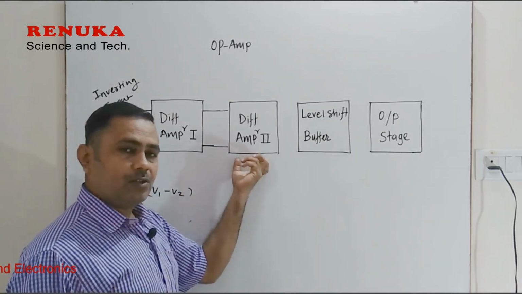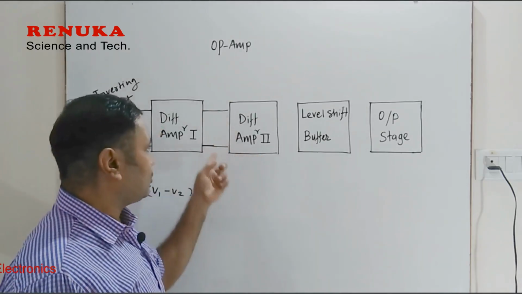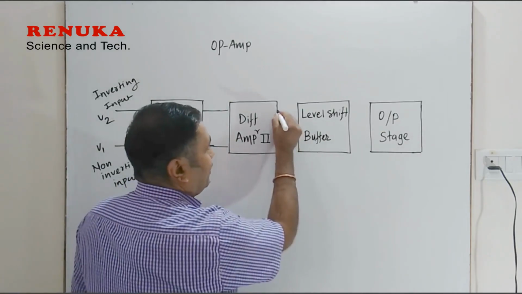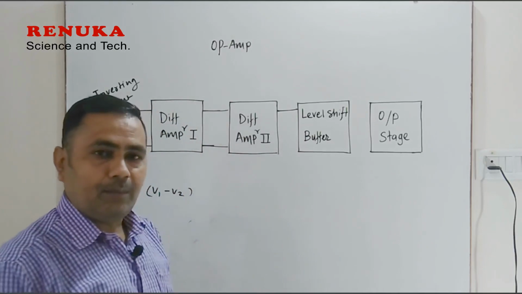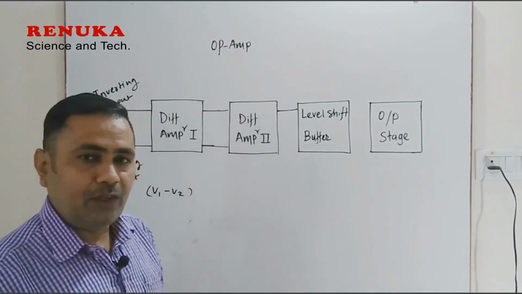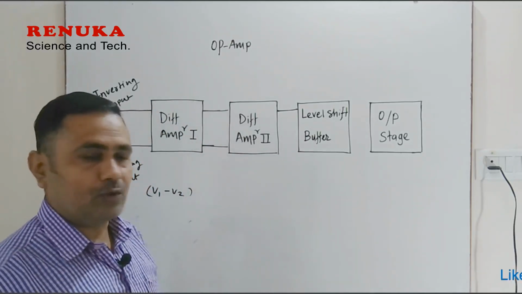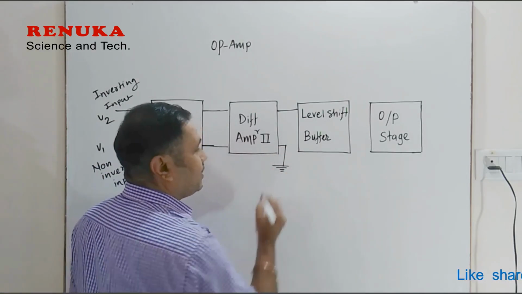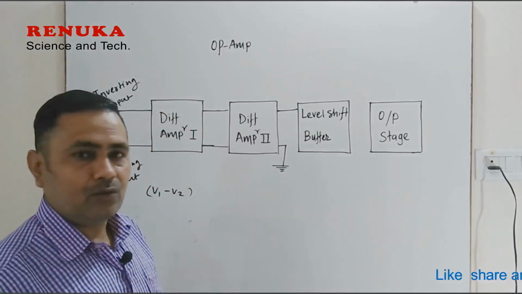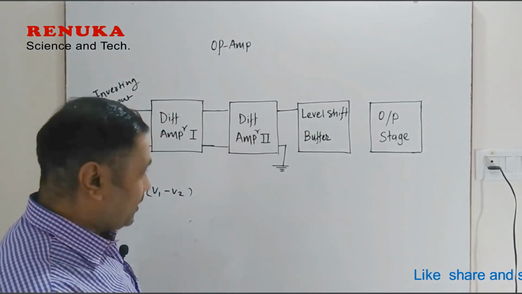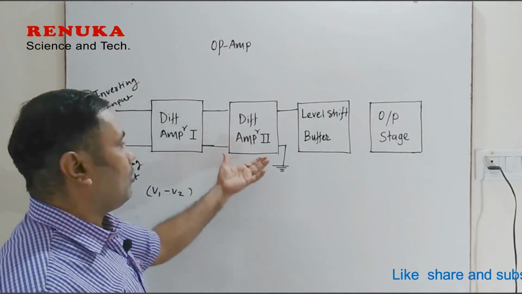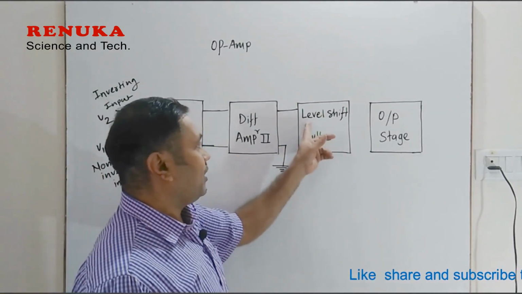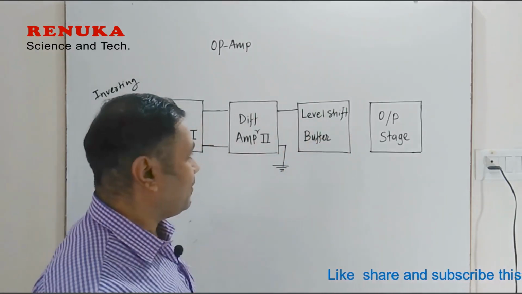Again, this is also a differential amplifier. So this also has two inputs and it will have two outputs. But in the operational amplifier, for further application, we don't need the second output. So that is why one of the outputs of the differential amplifier is disconnected or grounded here. So it is inhibited. Then after the two stages of direct coupled amplification, there is a circuit which is called a level shifter. Now what do you mean by level shifter?